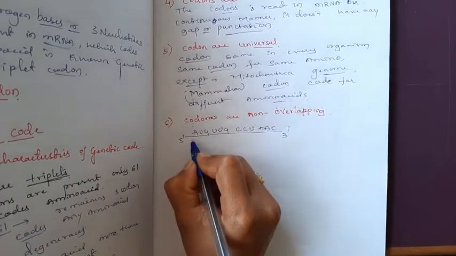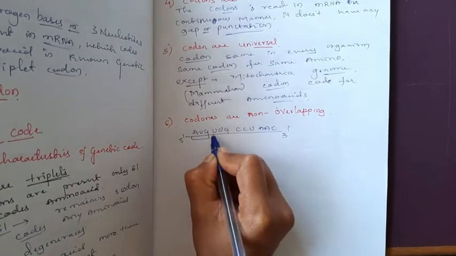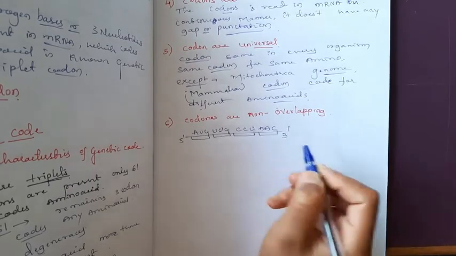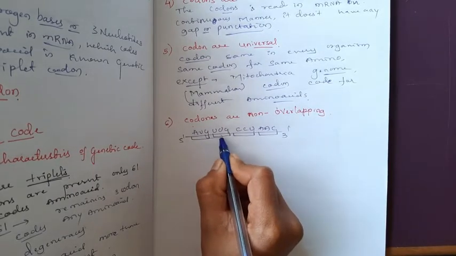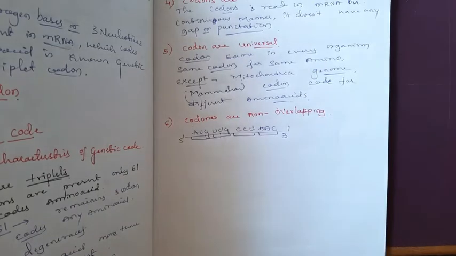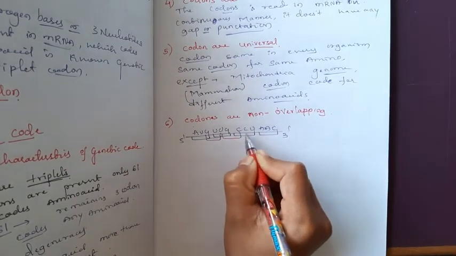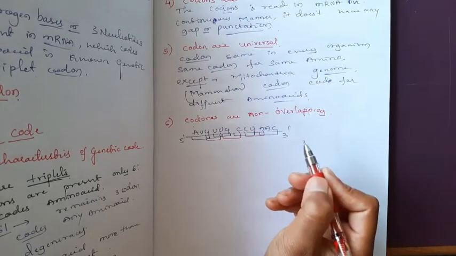The 3 codons can code for 1 amino acid, 3 codons can code for 1 amino acid, means there is no overlapping like this. If we consider these 3, it may get confusion.